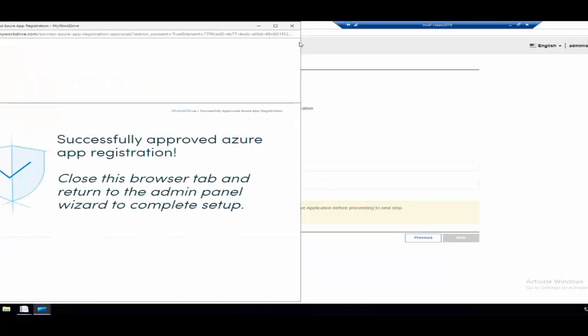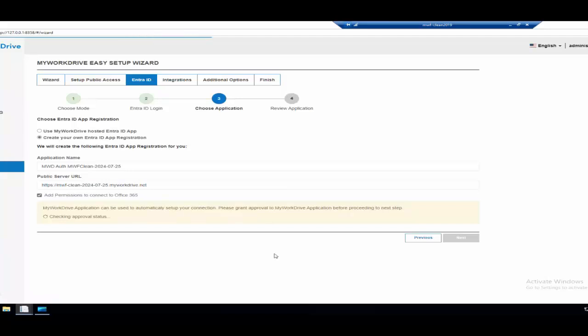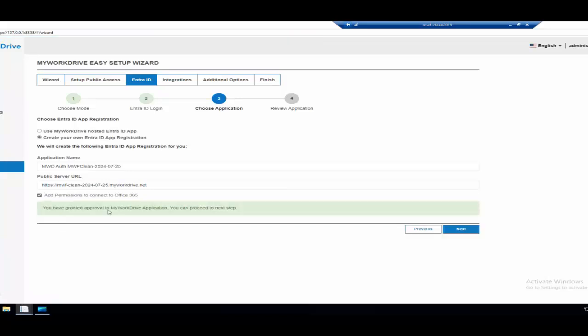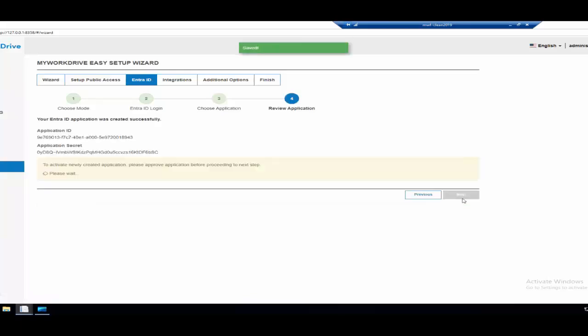Okay, so that's completed. At this point, now it's just going to go and check to see if it's out there. It found it. It's good to go. At this point, we should be good. And then we'll need to approve our own app at the end.